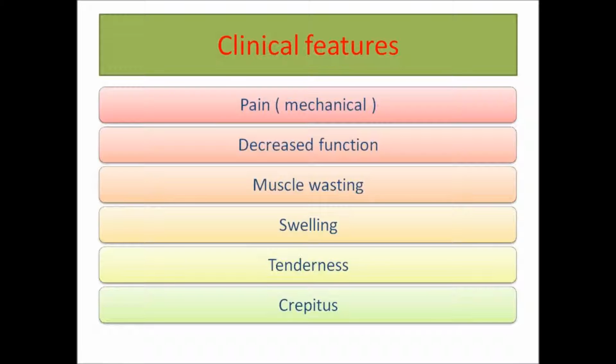Also, on examination, there will be swelling of the joint and there will be tenderness, usually joint line or periarticular tenderness. And there is also a very characteristic feature of osteoarthritis, which is the crepitus. This crepitus results when the destructed joint structures move, they will crackle. This will result in a palpable and audible sound, which is called a crepitus. This is highly significant for osteoarthritis.